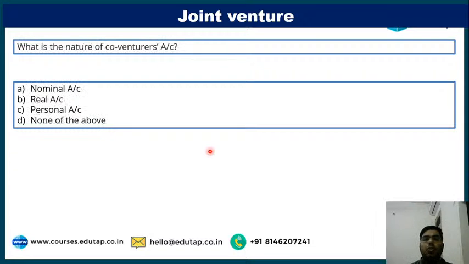Very important. Co-venture account is a dash. Nominal account, real account, personal account, or none of the above. This you can solve by the technique of elimination.